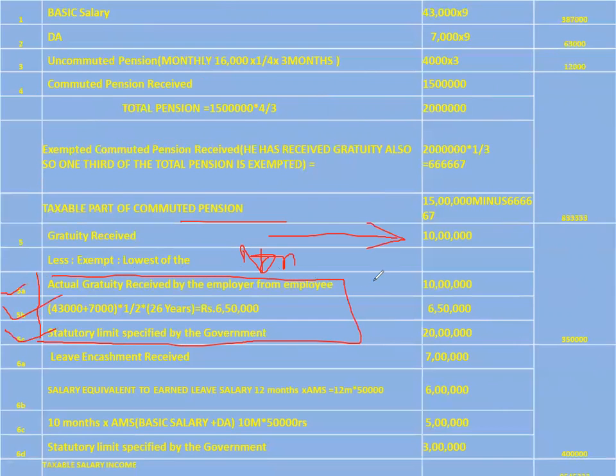In this case, the gratuity received by the employee from the employer is 10 lakh rupees. This is number 1. Number 2: what is the statutory limit specified by the government? This is 20 lakh rupees. So you have calculated this. Now this is the third calculation. Let's calculate the third one.